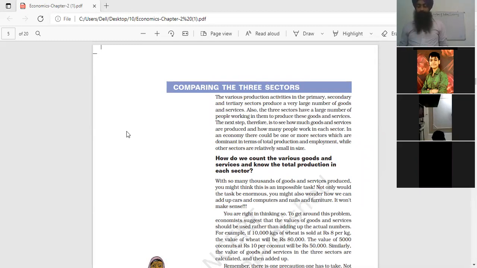To tackle such a problem, economists have suggested that the actual number of items of goods should not be counted and added up. Instead, the values of final goods and services should be used. National income includes only final goods, not the intermediate goods.